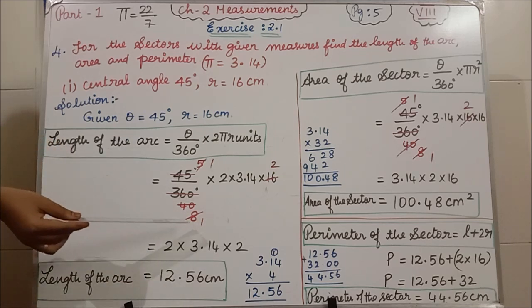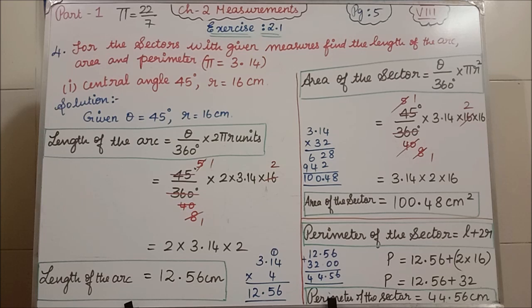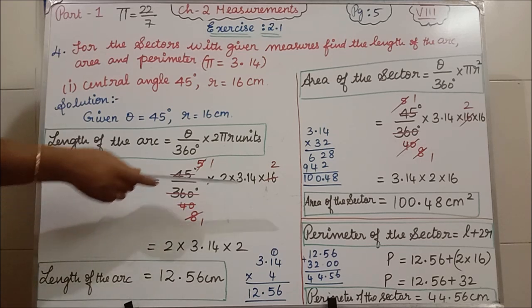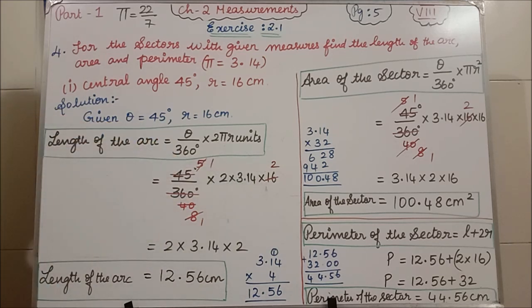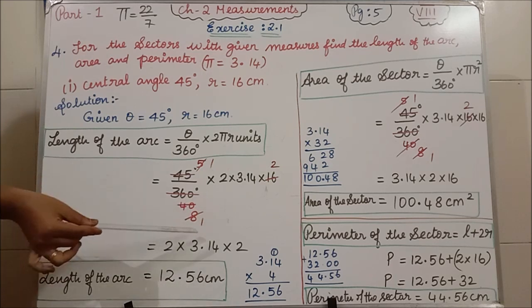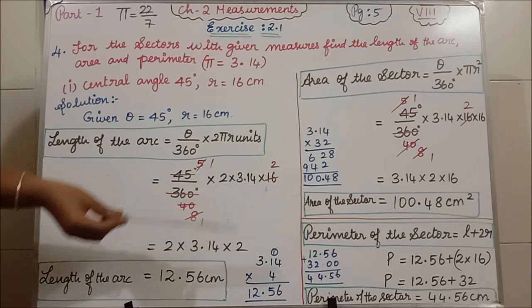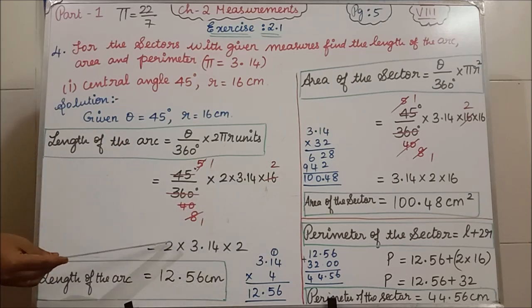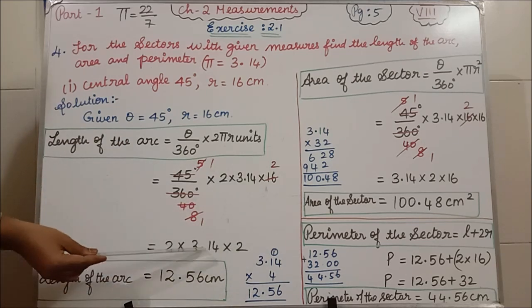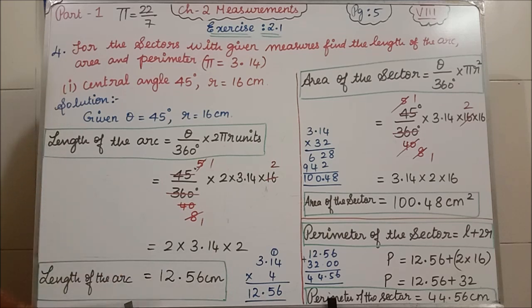If I cancel, I am getting 8. Again 8 and 16, if I cancel, the denominator becomes 1. In the numerator I have 2 into 3.14 into 2. 2 into 2 is 4, so 3.14 into 4 is 12.56 centimeter. That is the value for the length of the arc.